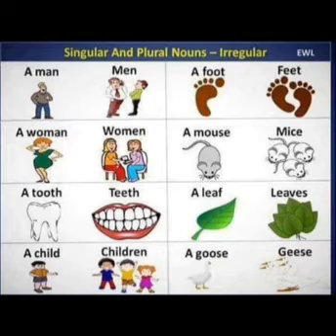You can see here, man, men, woman, women, tooth, teeth, child, children, foot, feet, mouse, mice, leaf, leaves, goose, geese. So what you have seen here is that they are not following any rule. So they are very naughty. Therefore we call them naughty singular plural or irregular singular plural.